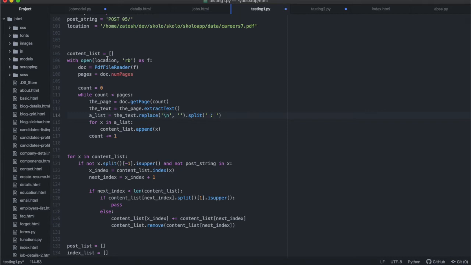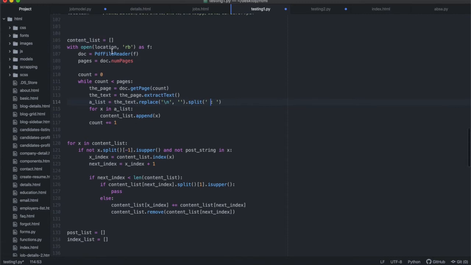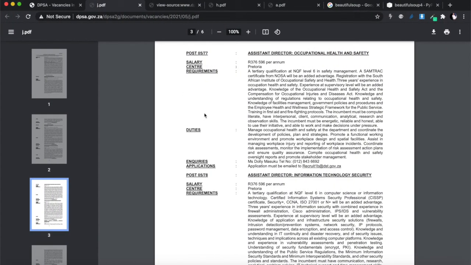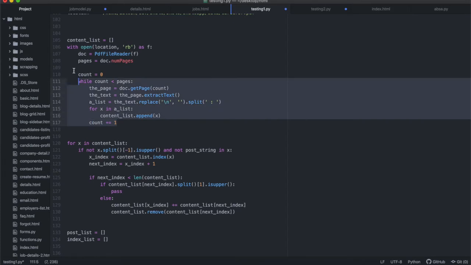So what we're doing is that we created an empty array over there at the top, and we're going through the pages. For each and every single page, we extract the text. We remove all the new line characters. We split that text on the semicolon, and then after everything has been split on the semicolon, we add it to our content list as a list. So this will still be a list, but now it will be a list that, from page to page, is split by the semicolon. All right, because I want to then work with this list to be able to find specific things so that I can develop my object of data, right? So this is the first thing that we need to do here.